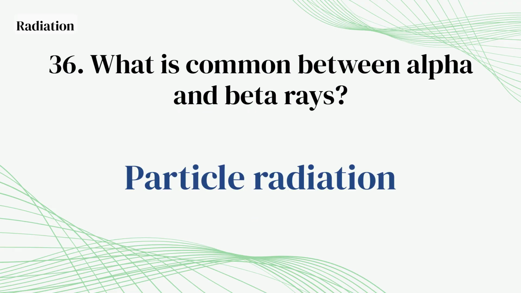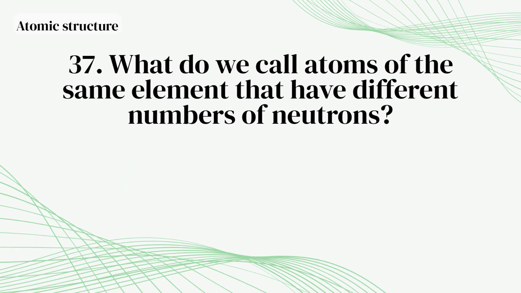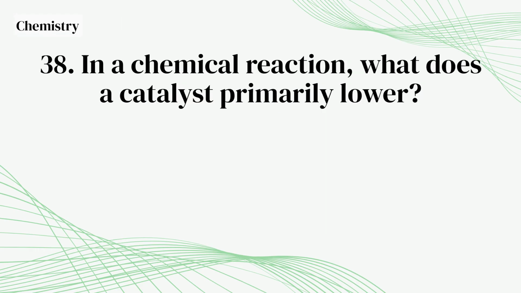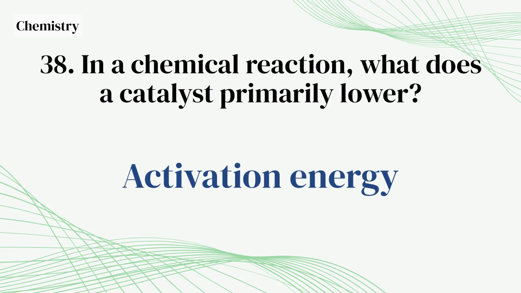Particle radiation. What do we call atoms of the same element that have different numbers of neutrons? Isotopes. In a chemical reaction, what does a catalyst primarily lower? Activation energy.